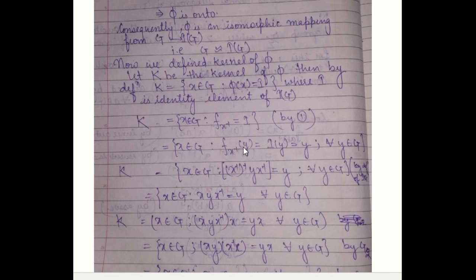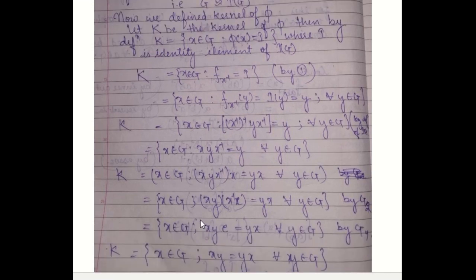So x belonging to G, and for any y, this will be x⁻¹ to inverse y x⁻¹ by the definition of inner automorphism, and this is equal to y. So (x⁻¹)⁻¹ is x, so x y x⁻¹ equals y for all y belonging to G. Operating on both sides by x, we get x y x⁻¹ x equal to yx. Now we use G2, that is associativity, and you will get this. This is identity, so we have shown that xy is equal to yx.